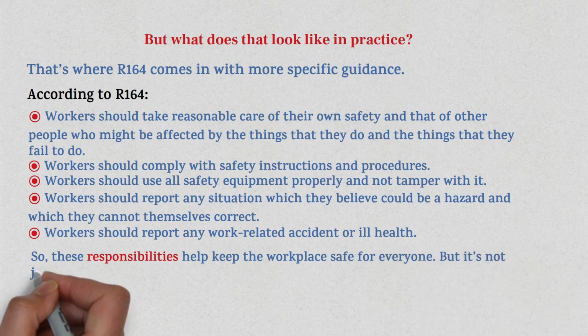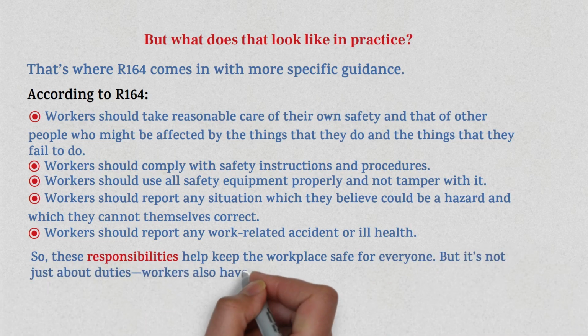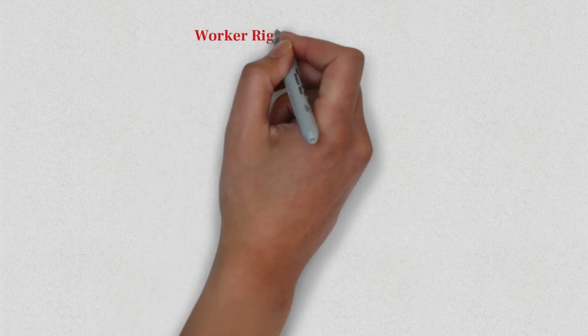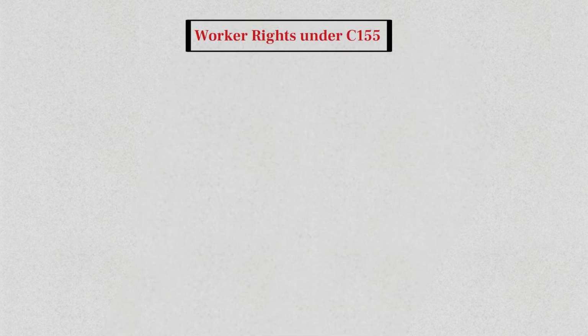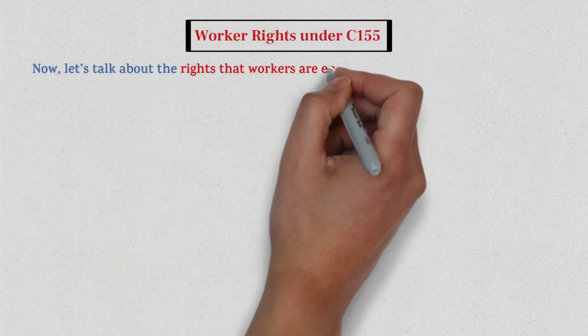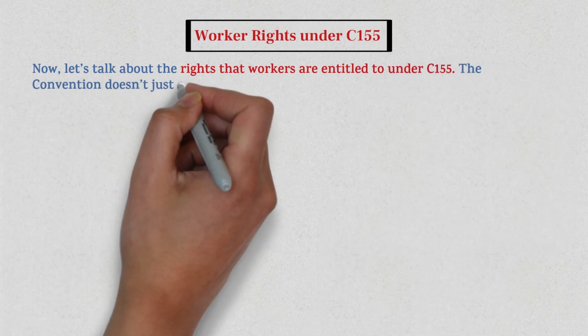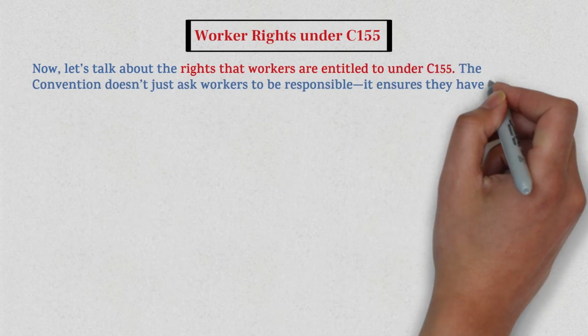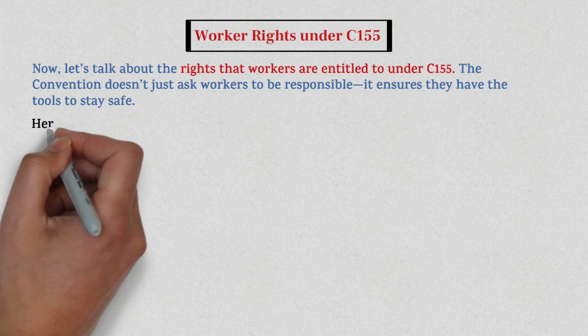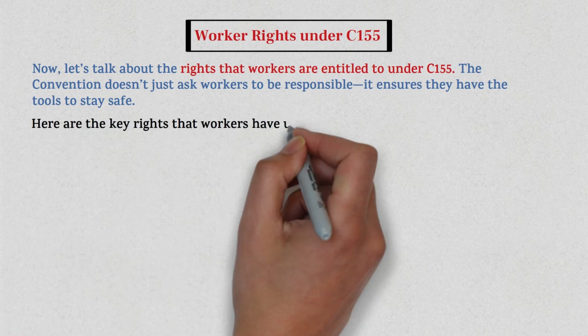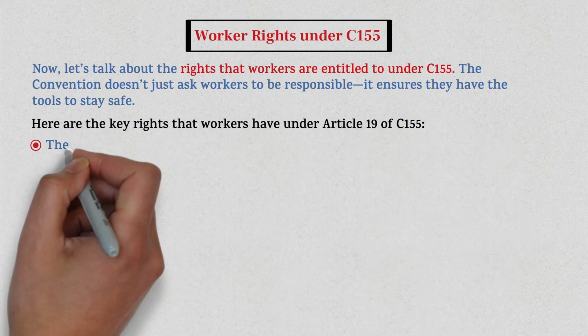But it's not just about duties, workers also have important rights. Worker rights under C155. Now, let's talk about the rights that workers are entitled to under C155. The convention doesn't just ask workers to be responsible, it ensures they have the tools to stay safe. Here are the key rights that workers have under Article 19 of C155.